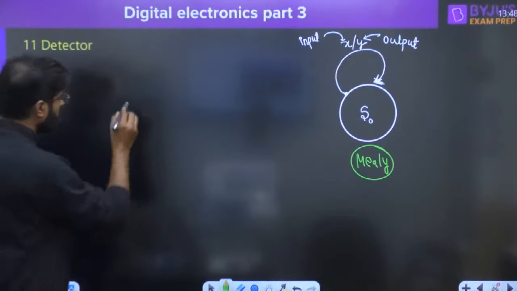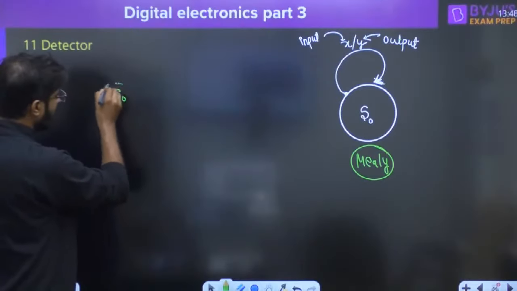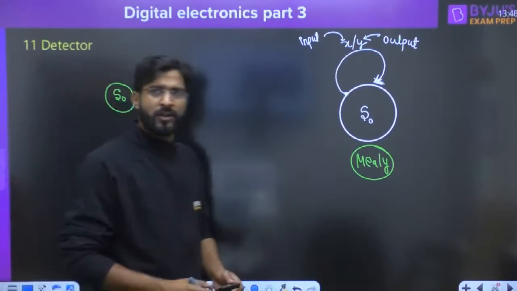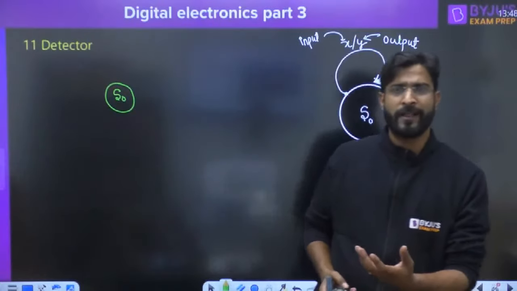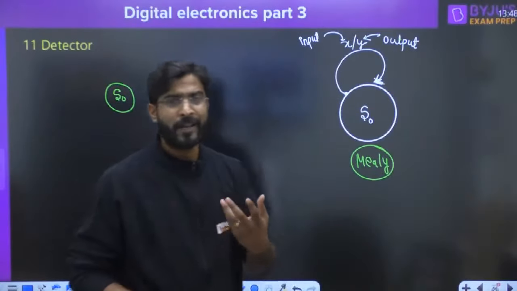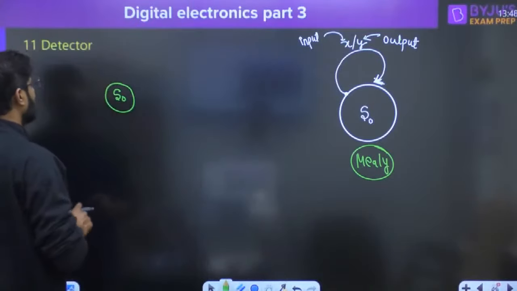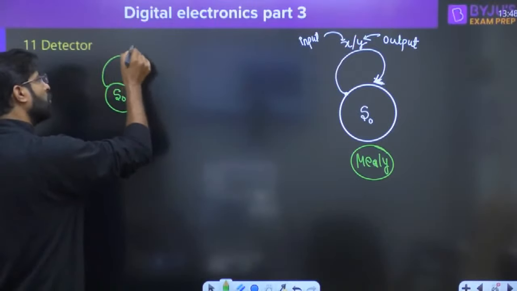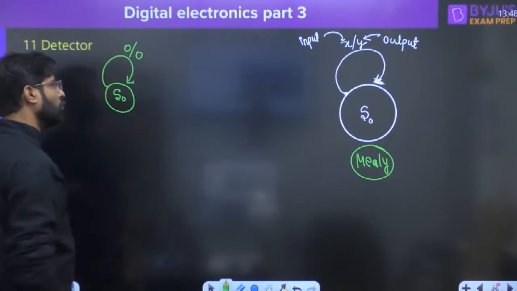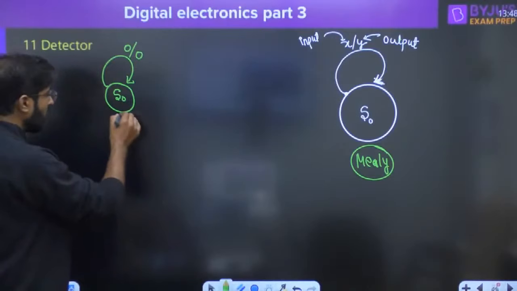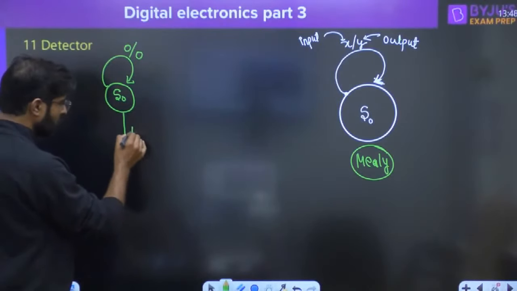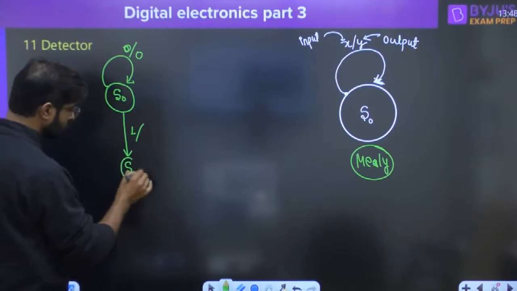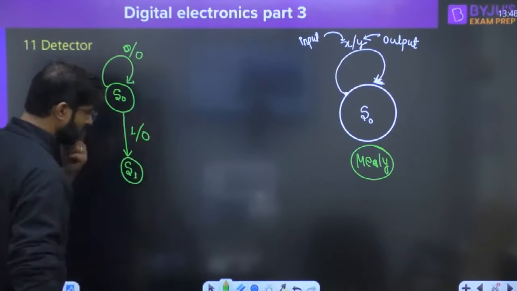So everyone try to understand. Suppose we are at S0 state. Double one detector means if you get two consecutive 1s, then your output is going to be high. Initially, if anybody gives you 0, we are not going to move into any state, and the output is going to be 0. But if anybody gives you 1, the output is 0, and you will reach the next state.